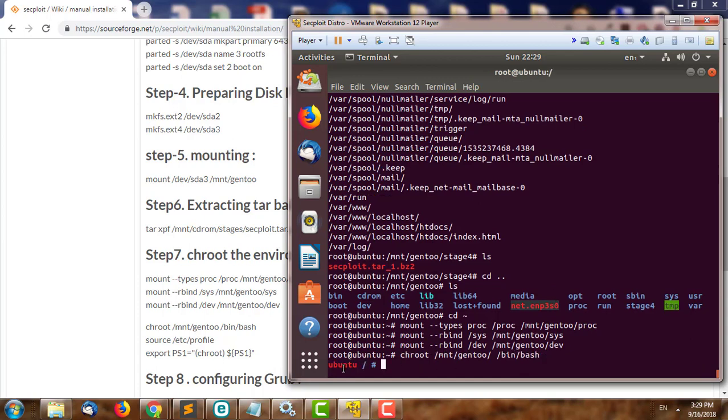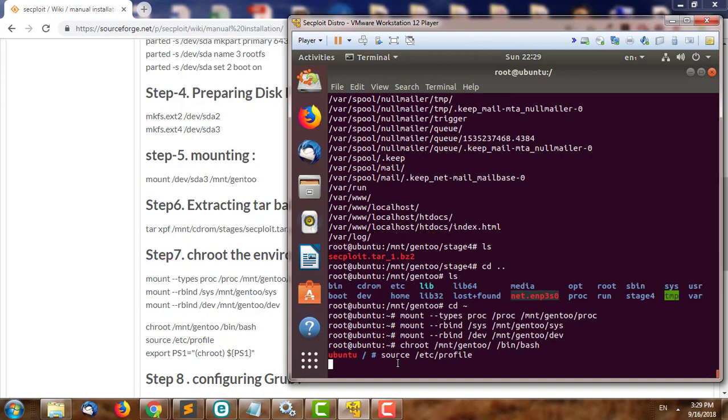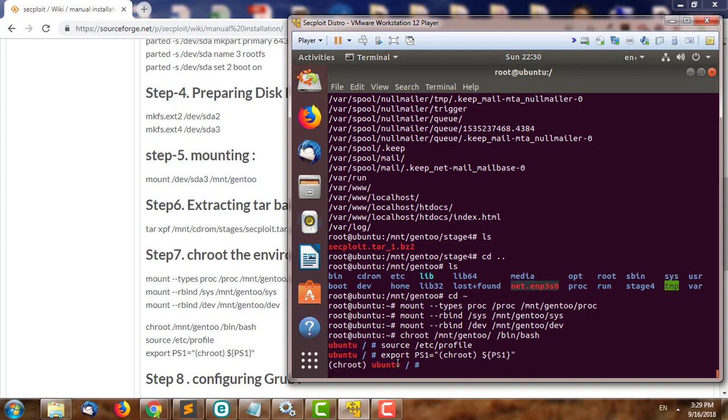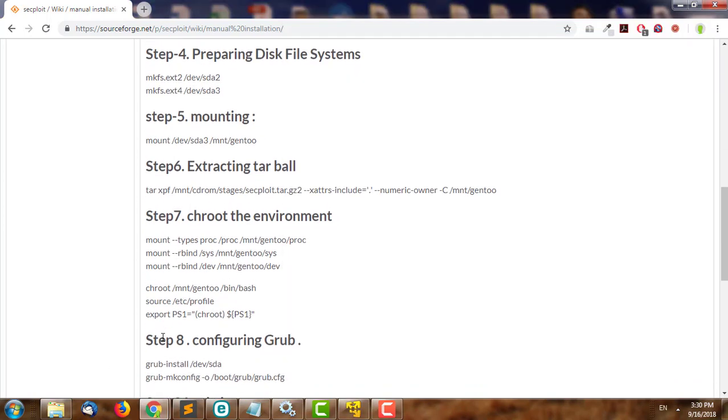After that we see that we are already in this environment, so we just execute source /etc/profile, and then we export PS1. Perfect. So we are actually inside the environment of Gentoo.